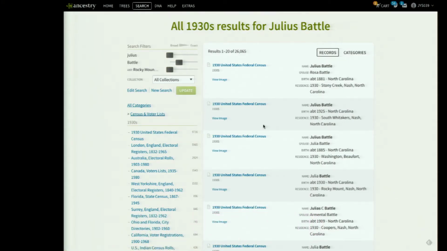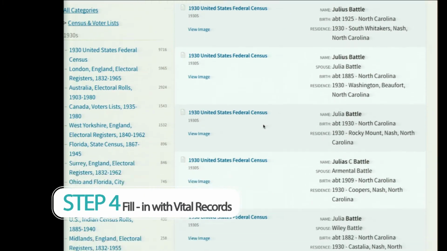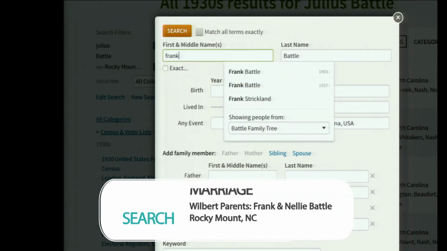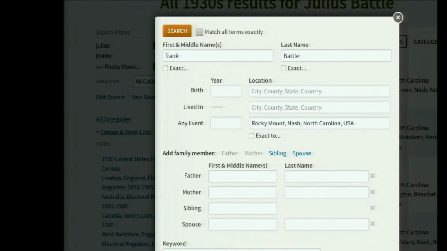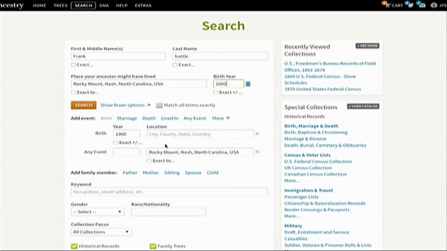Remember, we do the census records, and then if we don't find anything, we look for vital records, right? Yeah. So let's do a new search. This time, we're going to look for Frank and Nellie and try to maybe find their marriage record. So let's put in Frank Battle. And for the location, we want to keep the same location, Rocky Mount. Select that, and let's put in 1900 for a birth year. And then search.